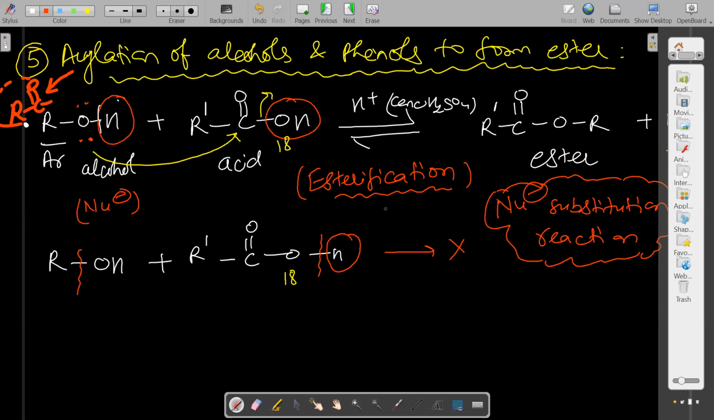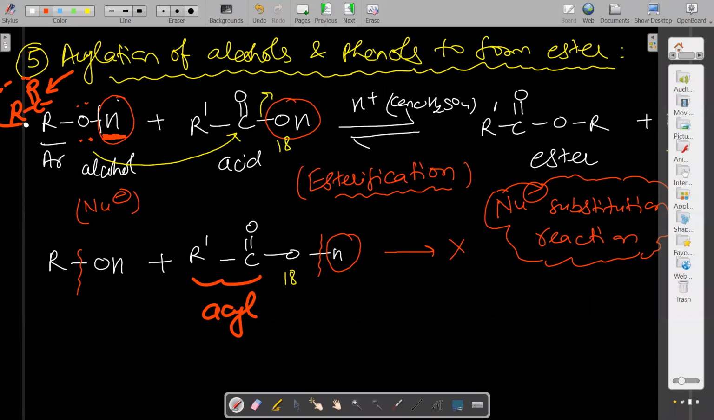What do you mean by acylation? That means the hydrogen of alcohol or the hydrogen of amine, etc., is replaced by the acyl group. This part is called the acyl group, and so this reaction is called acylation.